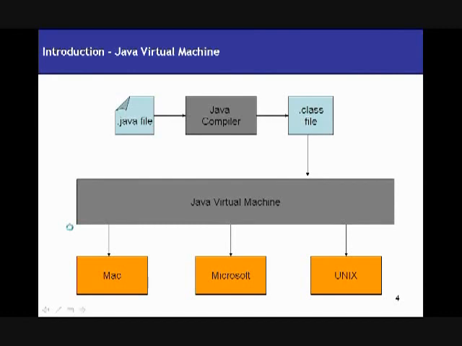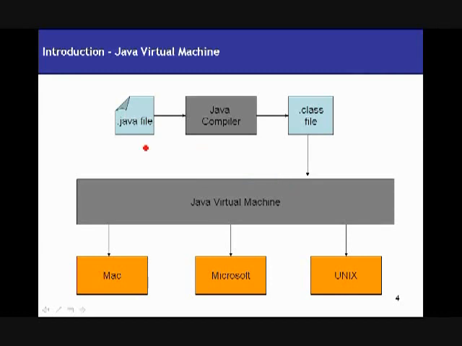So we've just discussed that Java is platform independent, right? Whatever operating system I write my code in, I can simply execute it on any other operating system, right? How is it possible? It is possible because of the Java Virtual Machine. Okay. Now let's see how the whole process goes.